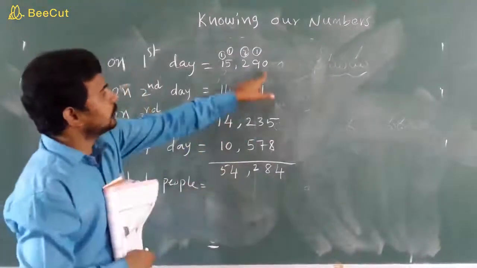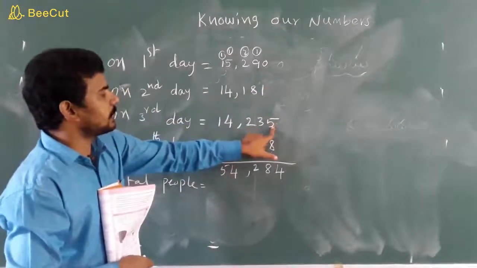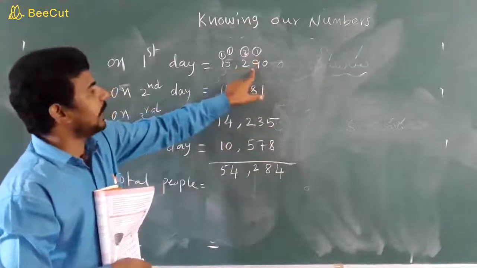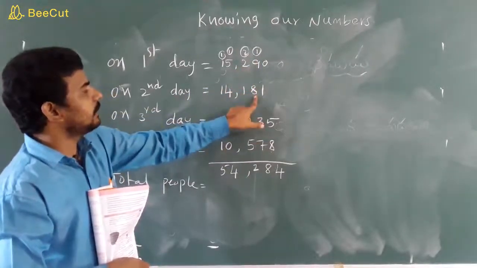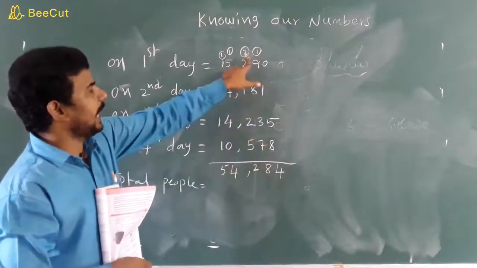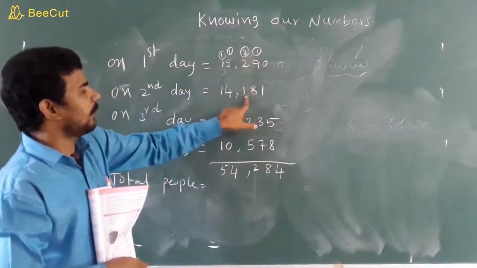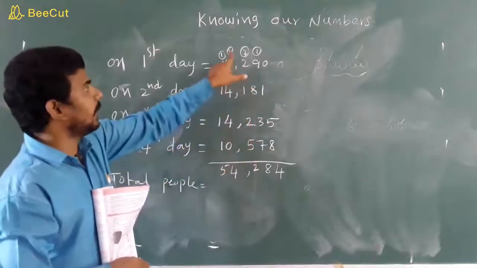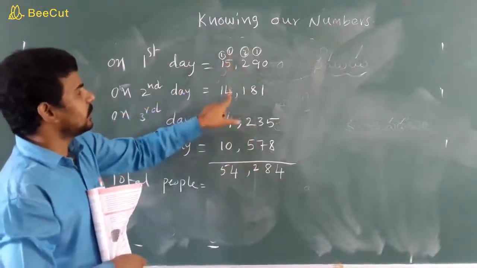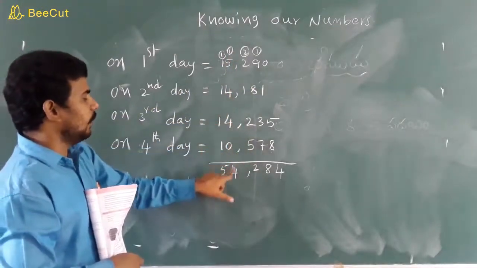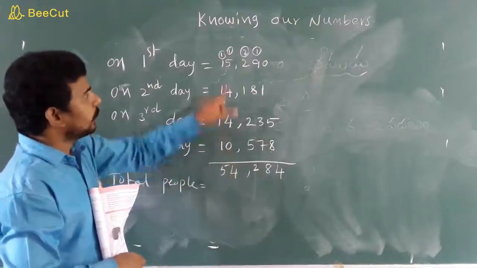So 1 carry. 1 plus 1 is 2, plus 1 is 3, plus 1 is 4, plus 1 is 5. Once again: 0 plus 1 is 1, plus 5 is 6, plus 8 is 14. 1 carry. 1 plus 9 is 10, plus 8 is 18, plus 3 is 21, plus 7 is 28. 2 carry. Then 12, write 2, 1 carry. Then 14, write 4, 1 carry.